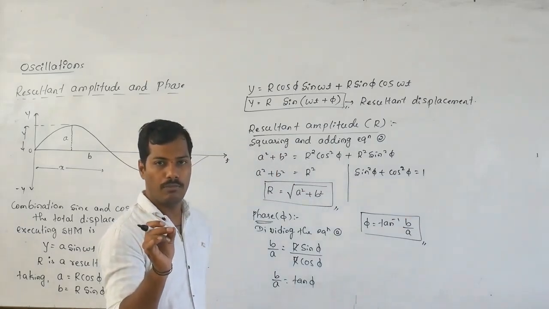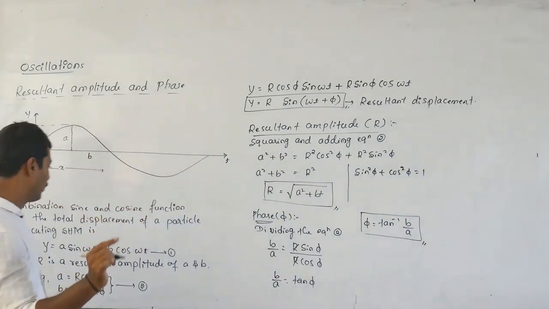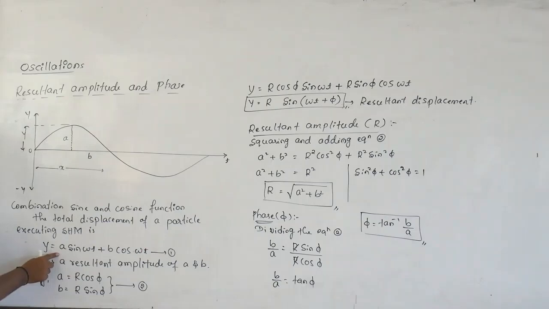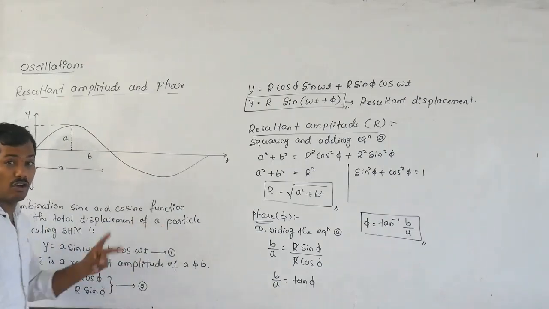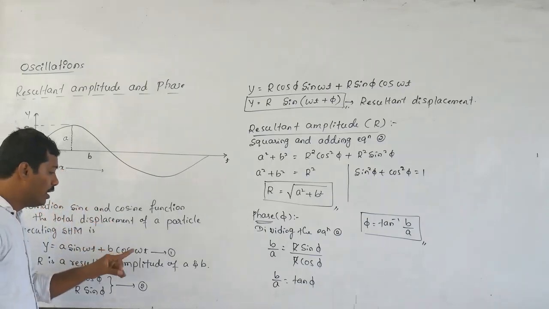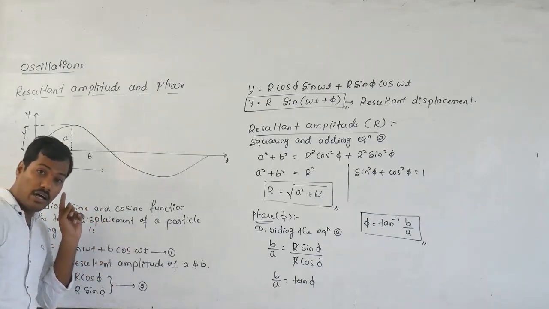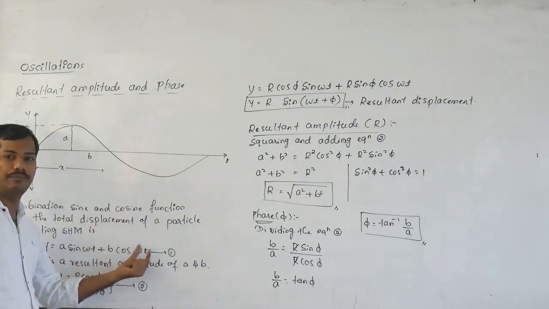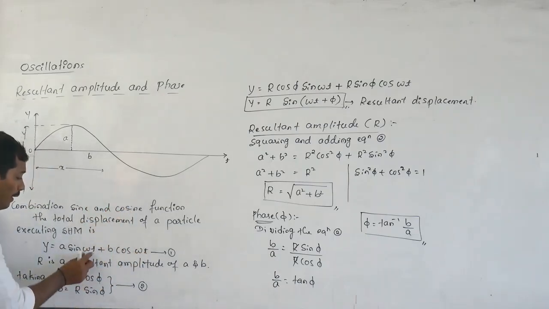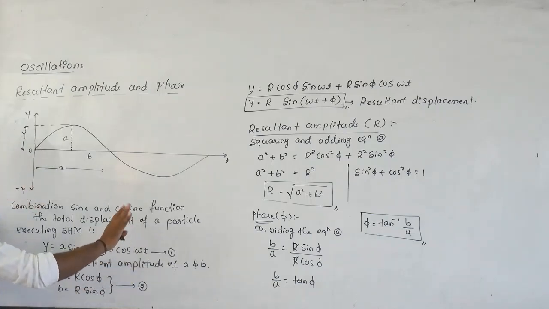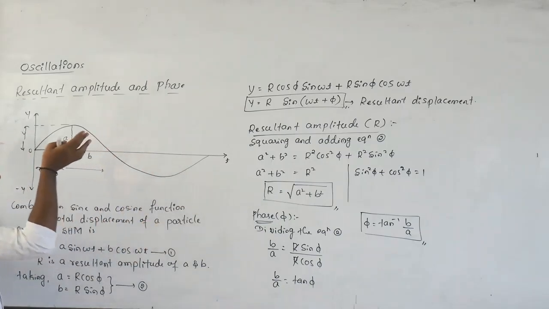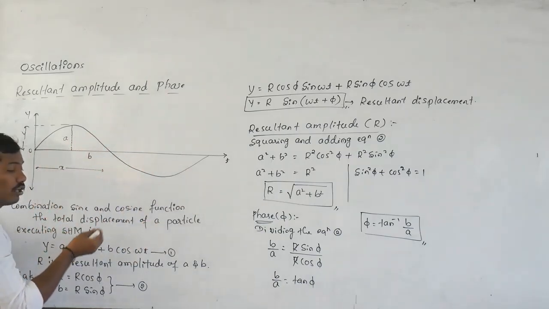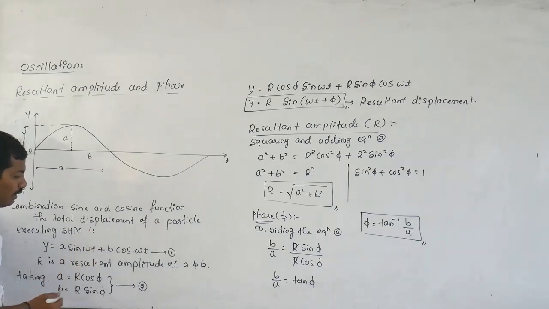We have to remember the equation first. That equation is y equals A sin omega t plus B cos omega t. This is a combination of two harmonic functions. The harmonic functions should contain the same angles. If one has omega t and the other 2 omega t, it is not a harmonic function; it is a non-harmonic function. How it is non-harmonic, I will tell you in the next problem.